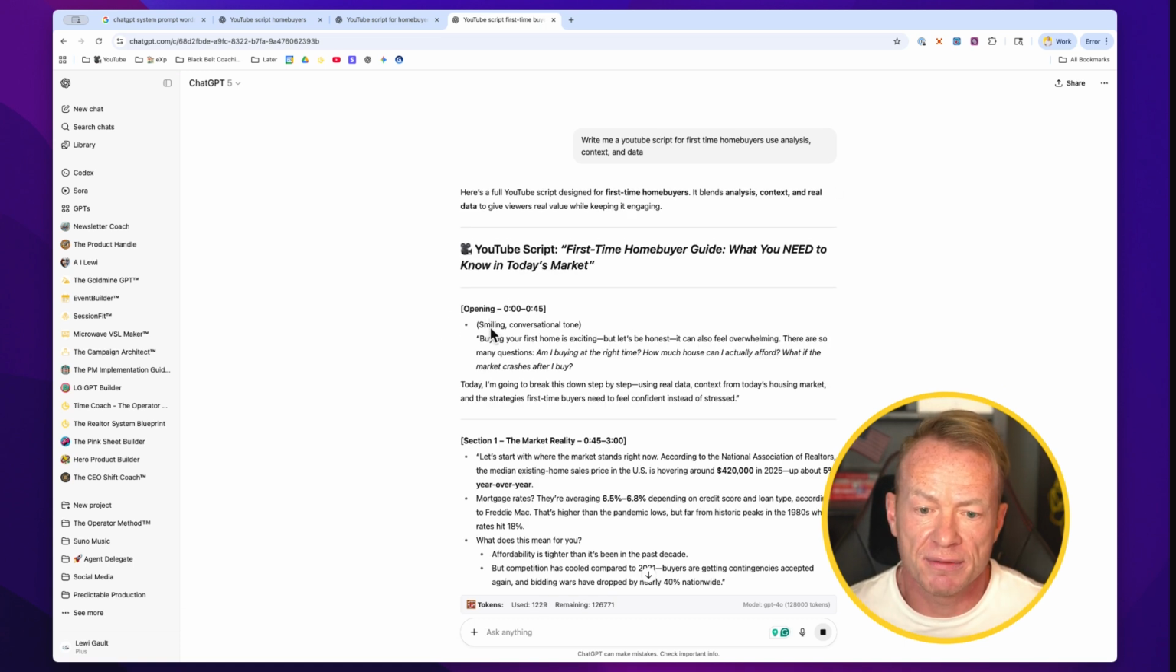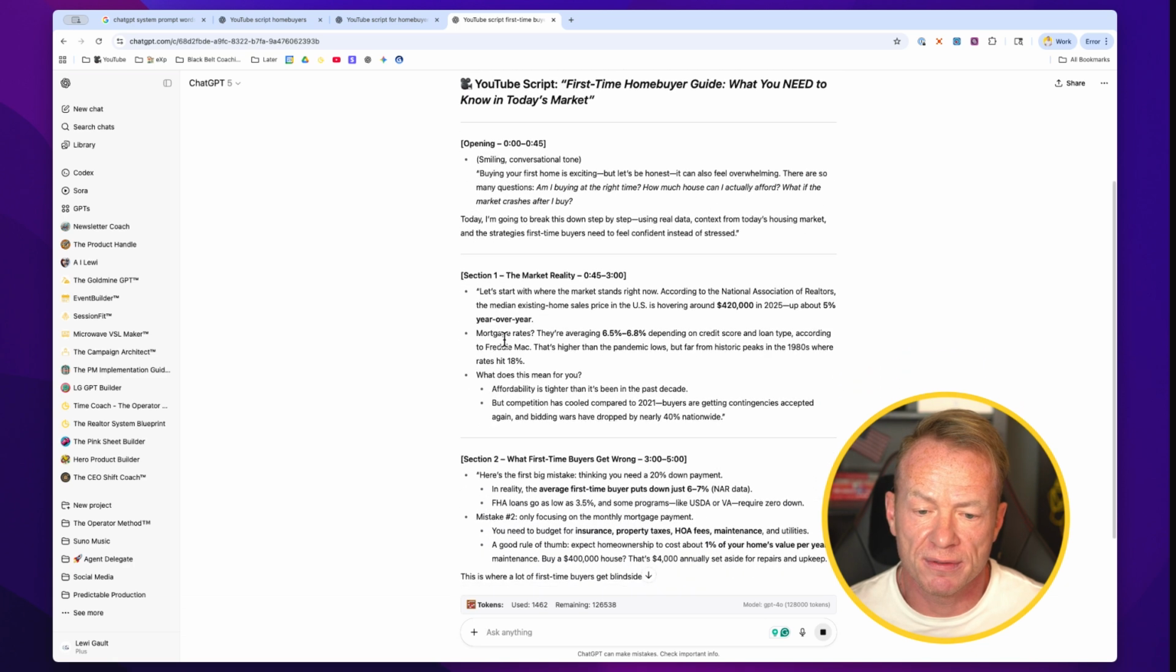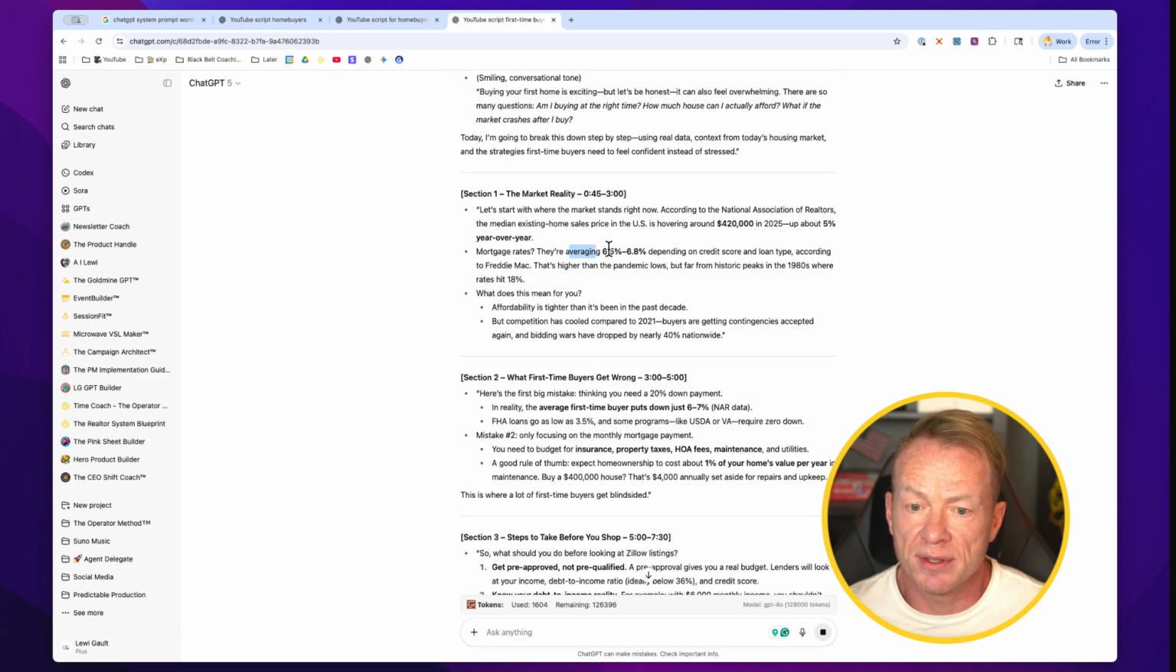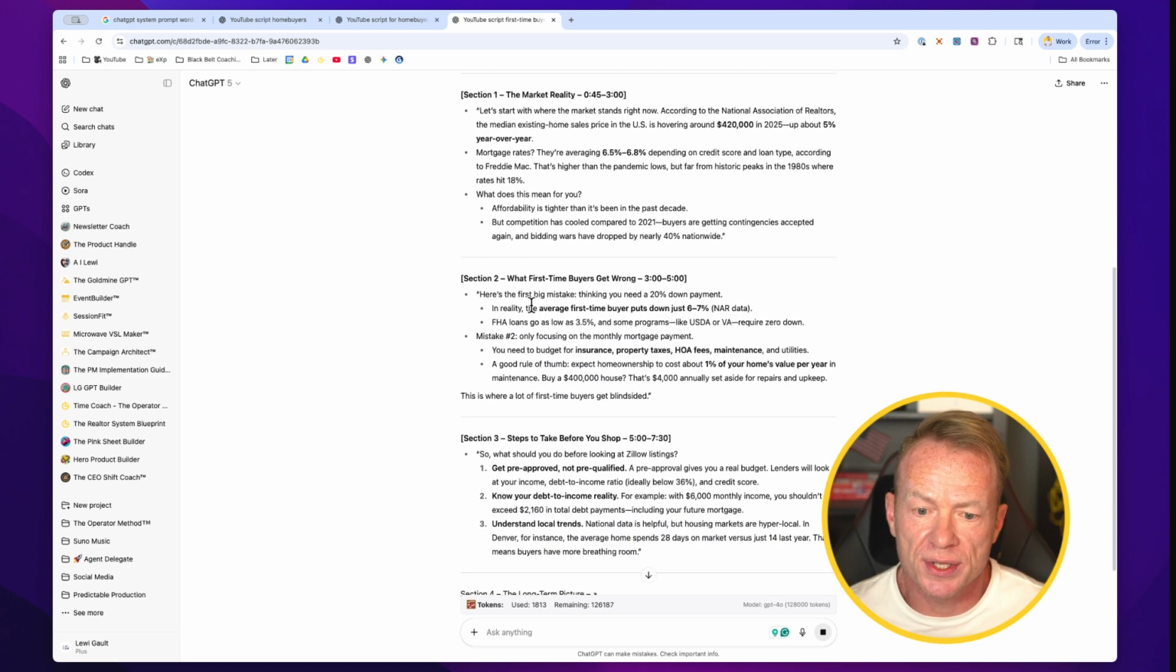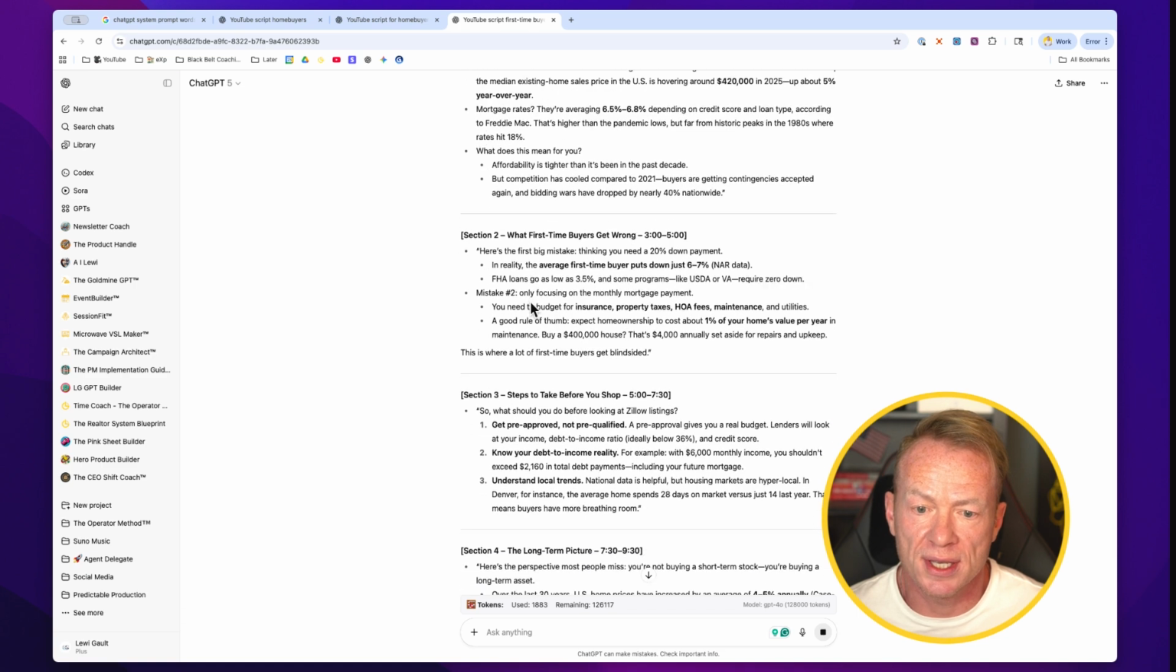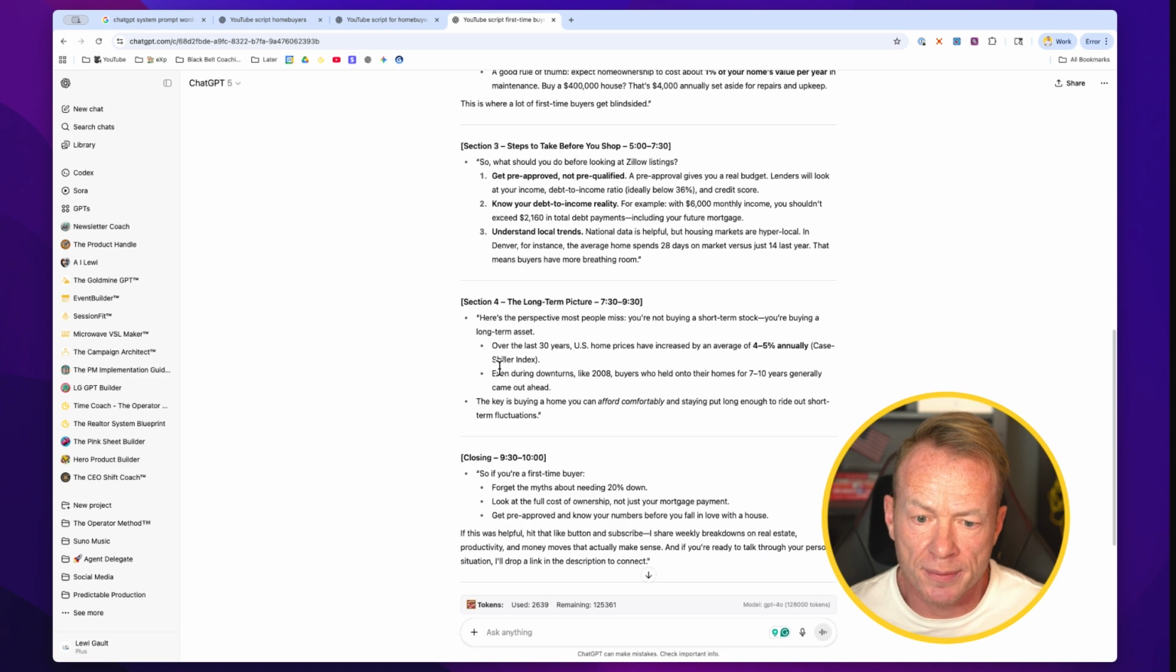So you can see it's starting to give us things in bullet points, which is much easier for me to read. It's given the right data of mortgage rates. It's putting a lot more things in here. And this is a great example right here: even during downturns like 2008, buyers who held on to their homes for 7 to 10 years generally came out ahead. Typically, if you'd put that in before, a lot of the time it would be like, oh, they came out with money in their pocket, or give it a different wording that's way more like, this is the best thing ever. But now it's starting to really drill down on what it's saying.